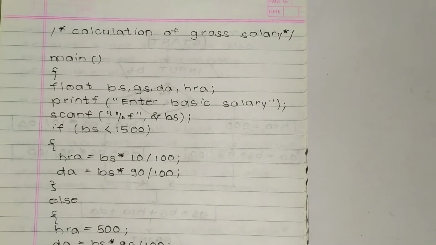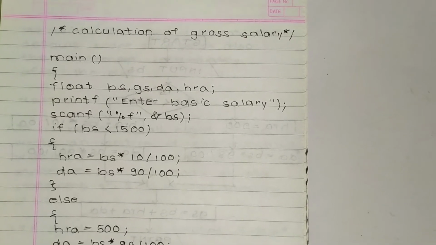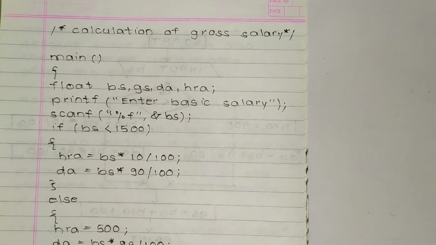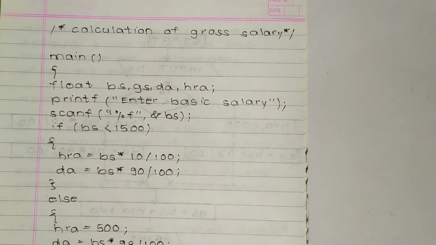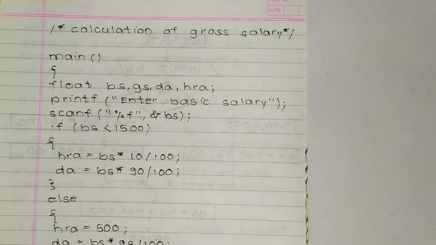This is the program for the if else statement problem, written after the flowchart. The first line is a comment: calculation of gross salary. Then main.